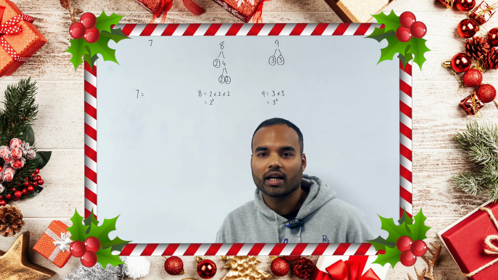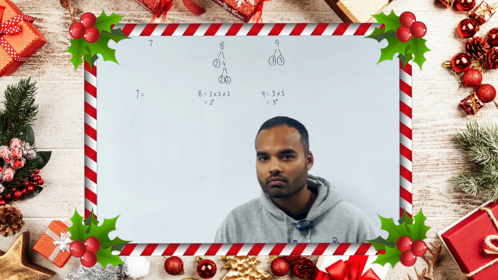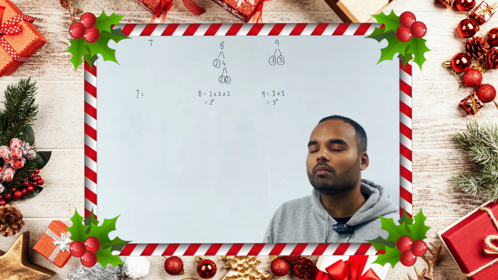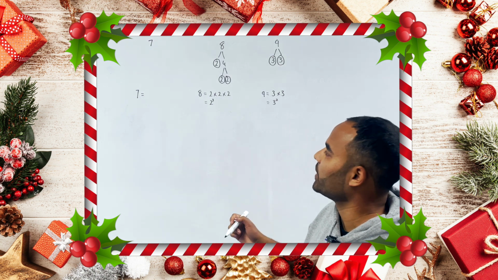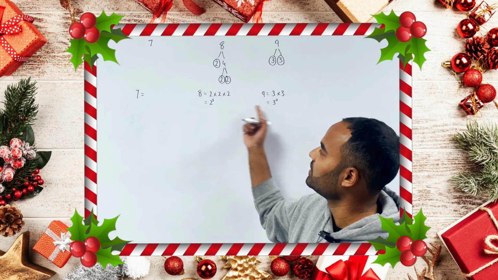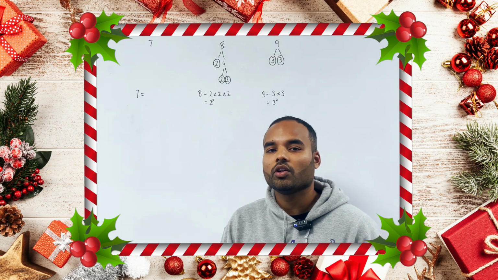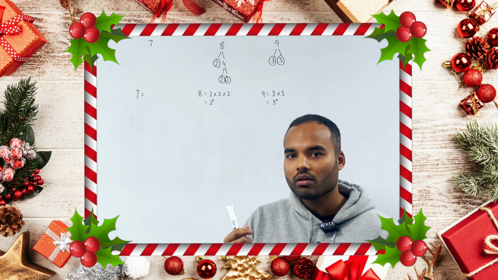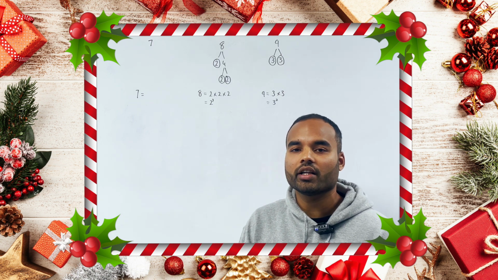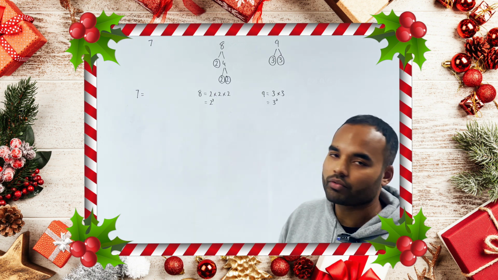One way you can work out the lowest common multiple is by drawing a Venn diagram. I'm not going to do that for this particular problem, because an easier way is, if you've written your decomposition down in index form, you can look at each prime number in turn, take the highest power, and multiply them together.